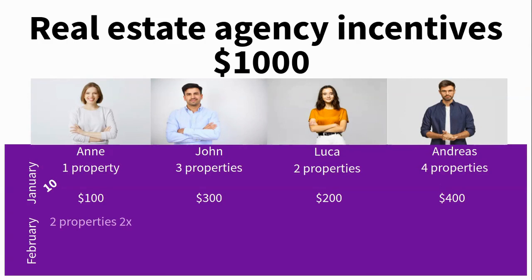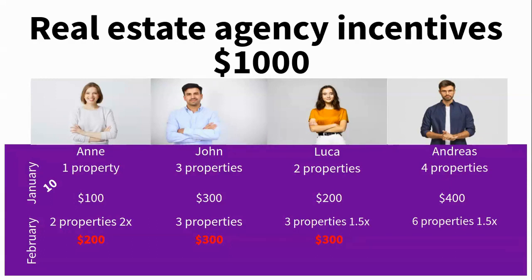In the month of February, Anne sold 2 properties, thus she doubled her productive force. John was the same as in January. He sold 3 properties again. Lucia improved her productive capacity by 50%, and Andreas also multiplied his productive capacity by 1.5 times by selling 6 properties. Anne expects to receive $200 because she sold twice as many properties as in the previous month. John should aim to collect his $300 because he repeats the number of sales. Lucia should also get paid $300 because she increased her productive force by 50% compared to the previous month. And Andreas expects to get paid $600.